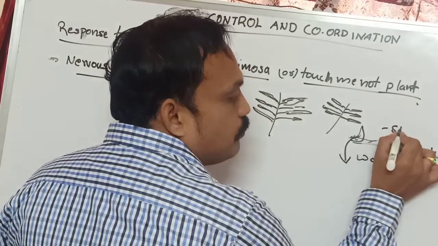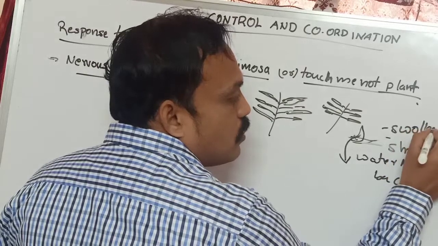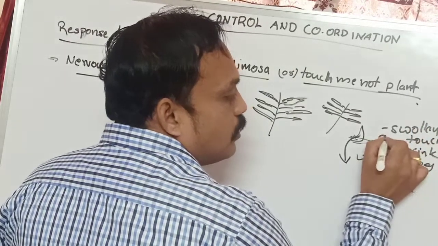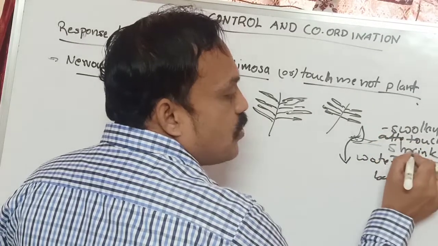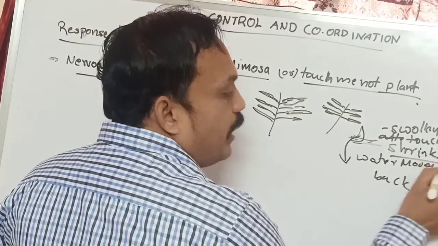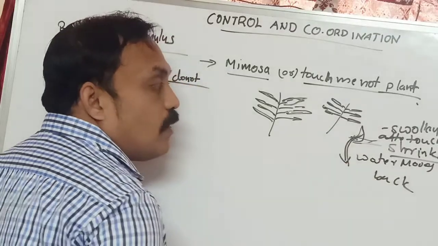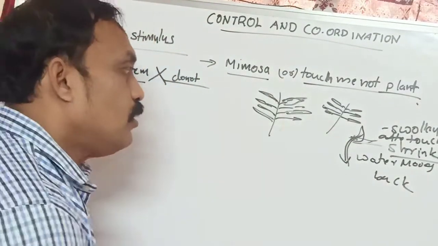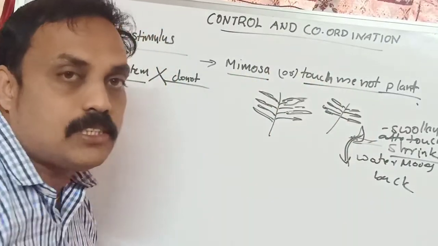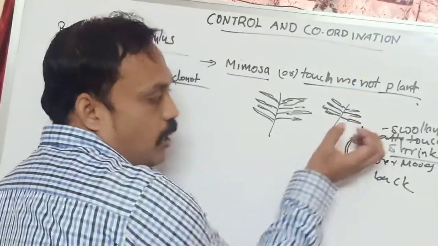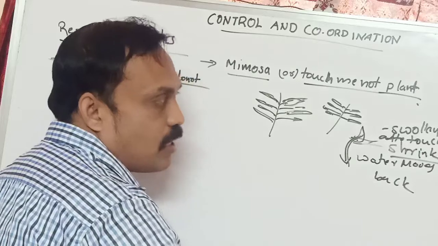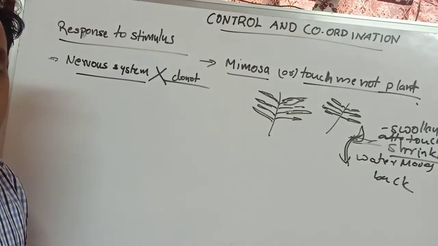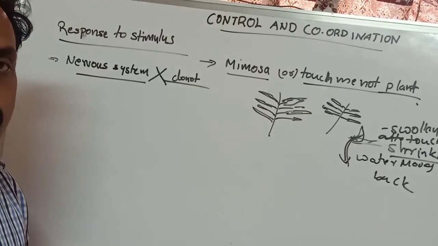First it is swollen, and later when we touch it, it shrinks. Why is it shrinking? The water moves backside. That means they are showing response to stimulus. When we touch it, the water content in that leaf moves back, so they show response to stimulus. Plants also show response to stimulus.